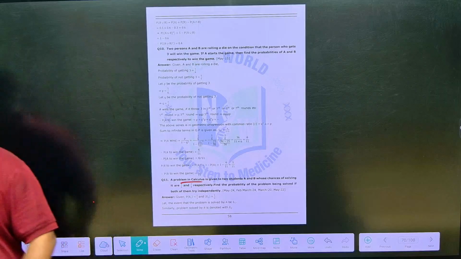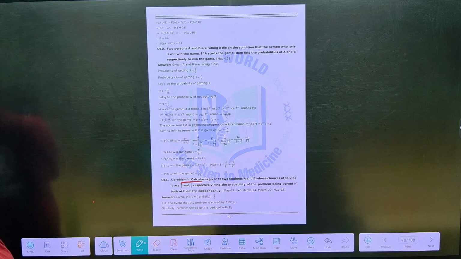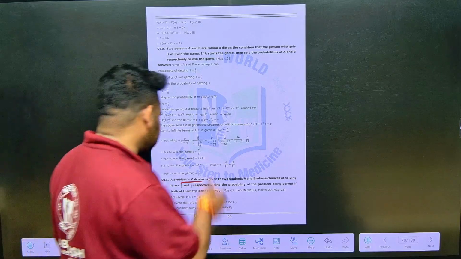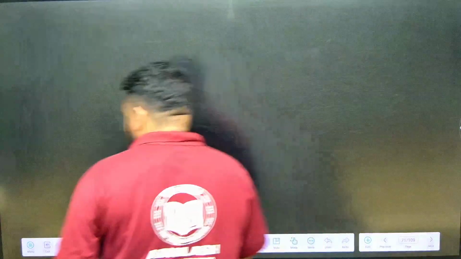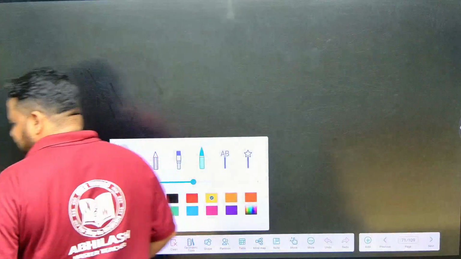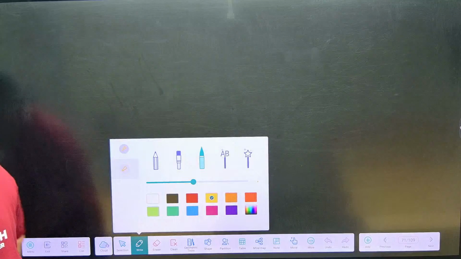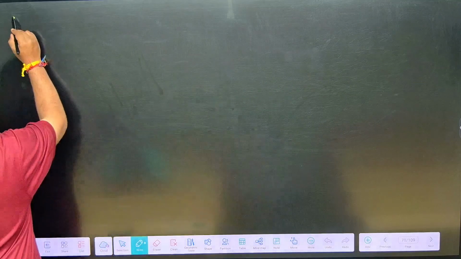They are asking what? If both of them try independently. So look at this question. What have they given us? If both of them try independently. So see here, let me solve.